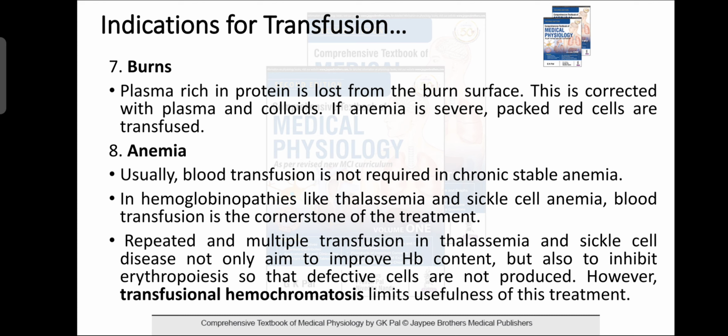Anemia. Usually in stable anemia, blood transfusion is not required, but in the hemoglobinopathies that you studied before, like thalassemia and sickle cell anemia, blood transfusion is a cornerstone of the treatment. Repeated and multiple transfusions in thalassemia and sickle cell disease aim not only to improve the hemoglobin content but also to inhibit erythropoiesis so that defective cells are not produced. However, transfusional hemochromatosis limits the usefulness of this treatment.